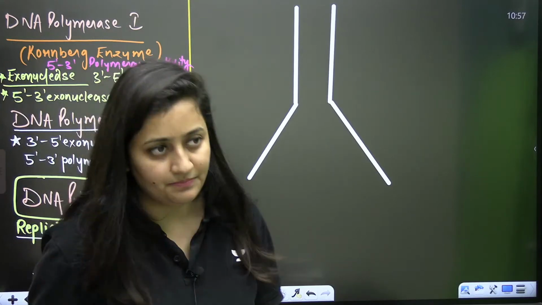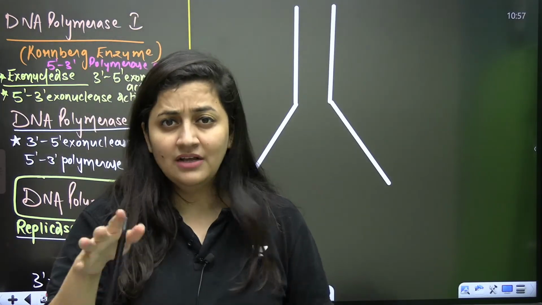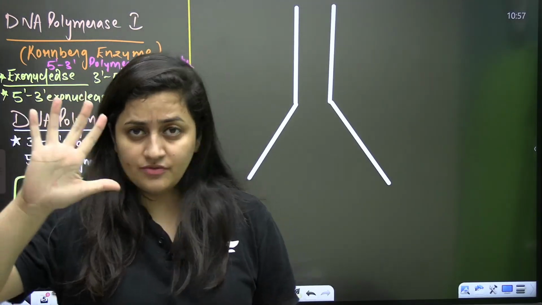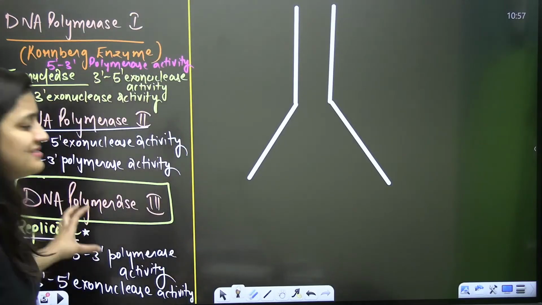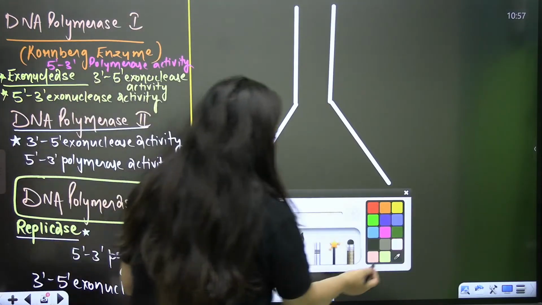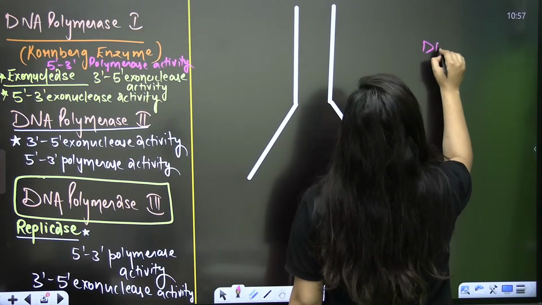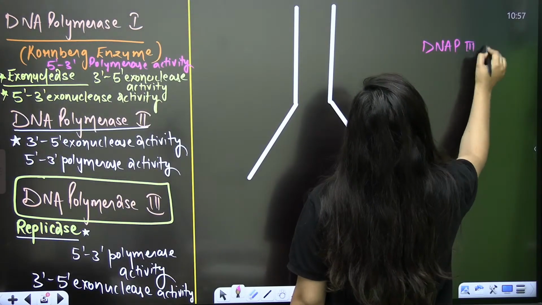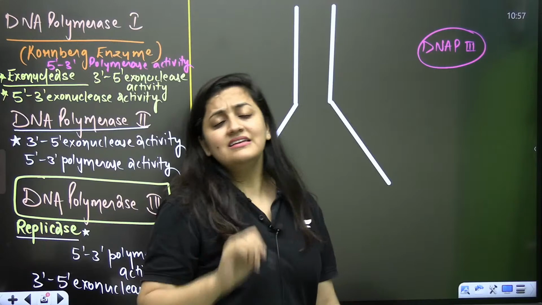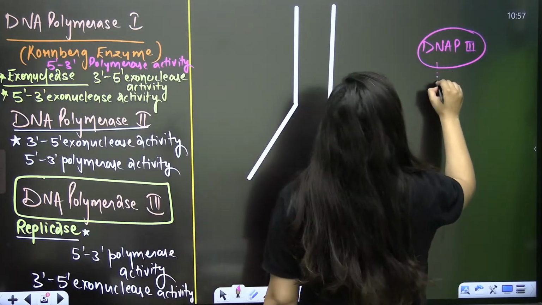Now I will tell you the role of the exonuclease activity as well. As of now, focus here. The point is very simple. No doubt this DNA polymerase 3 is the main replicating enzyme, but still it has a limitation. What limitation?